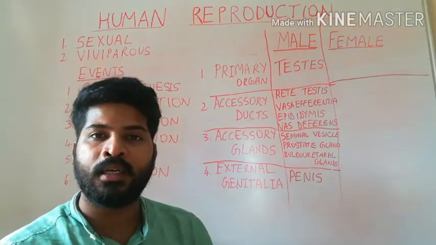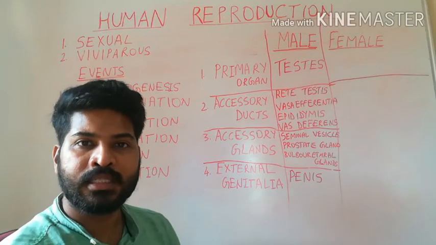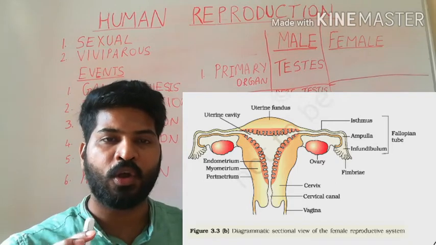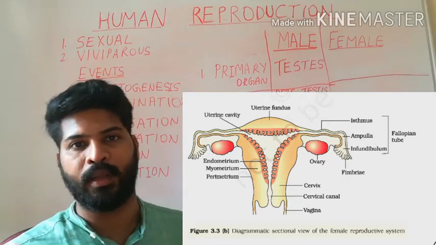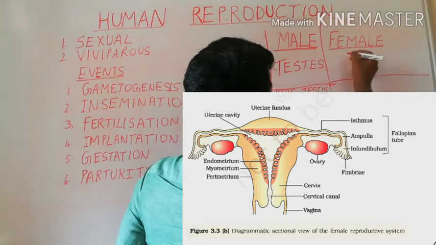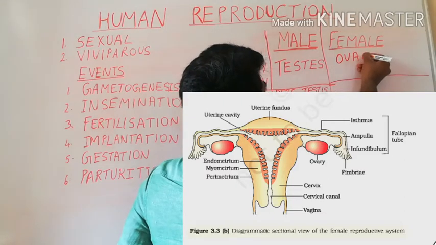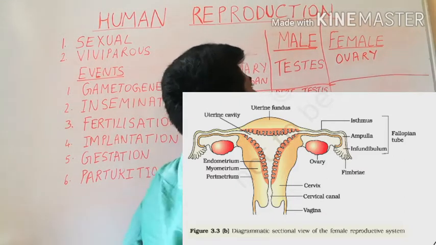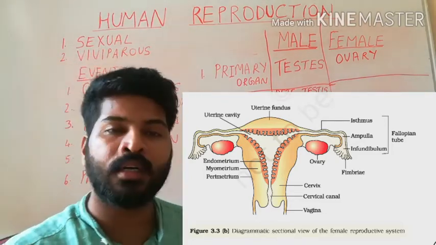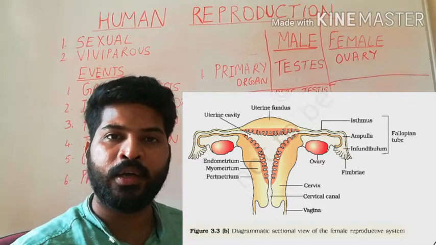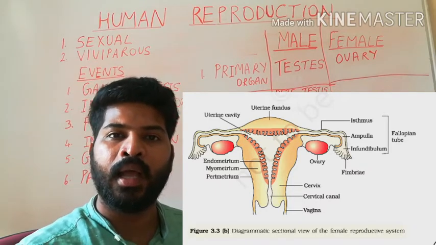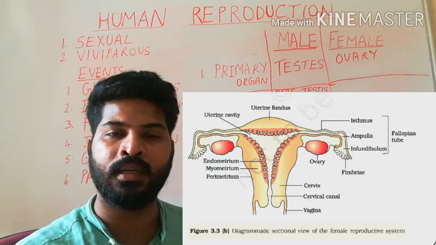In females, the primary sex organ consists of a pair of ovaries which is present one each on the lower side of the abdomen. So one ovary is present on the left and right side of the abdomen near the pelvic region and it is present inside the abdominal cavity. The ovary is connected to the pelvic wall as well as to the uterus with the help of ligaments, as you can see in the diagram.